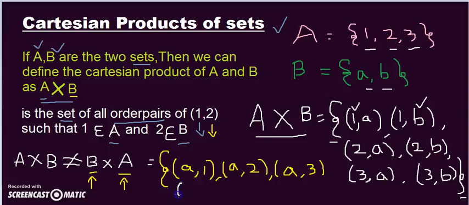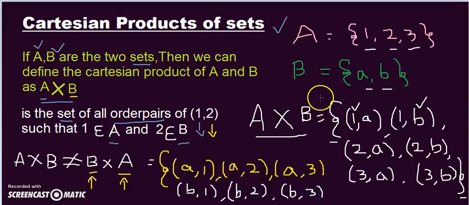My pairs will again be (b, 1), (b, 2), and then (b, 3).